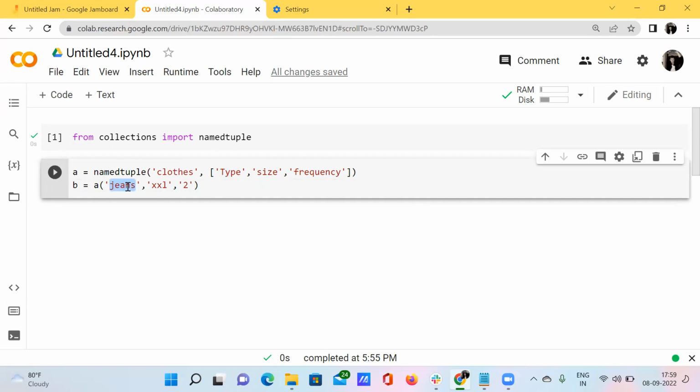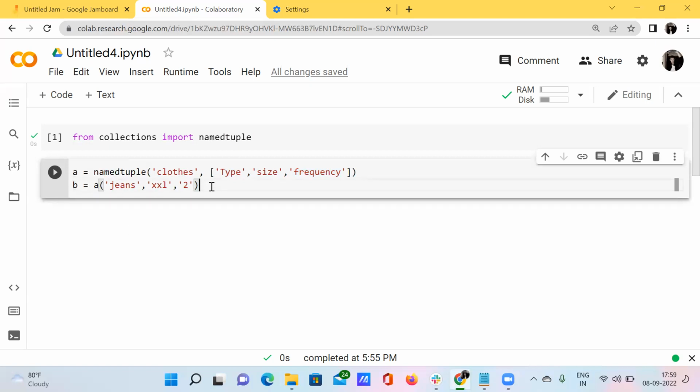You may call it a jeans shirt. Okay, the type of the cloth is jeans, and he has bought some shirt with the size of double XL, and he has bought two shirts, right? So the quantity is nothing but the frequency. The frequency is nothing but two here. Okay, so this information belongs to ML Naruto.